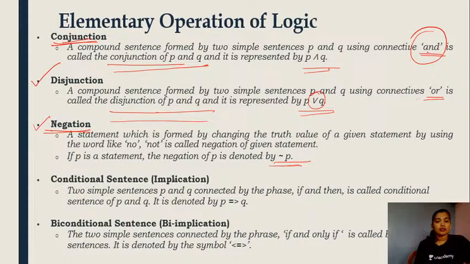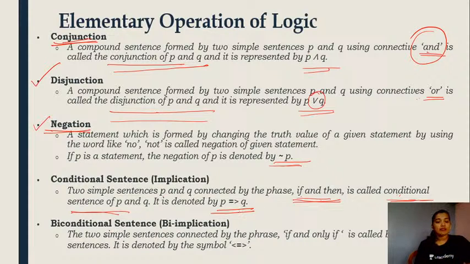Let's have a quick look at the conditional and biconditional sentence. We will be looking at these concepts in the upcoming session that I would be taking. Now what is a conditional sentence? If you have two sentences P and Q, and if they are connected with the phrase if and then, it is called the conditional sentence of P and Q, and this is represented in this way.